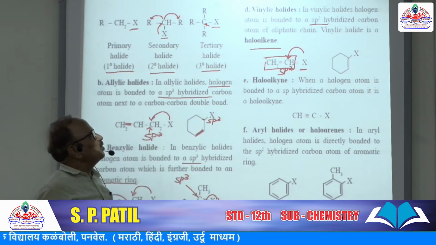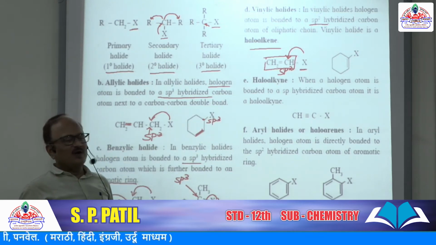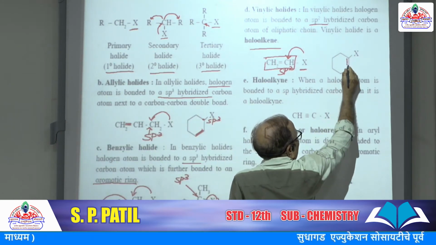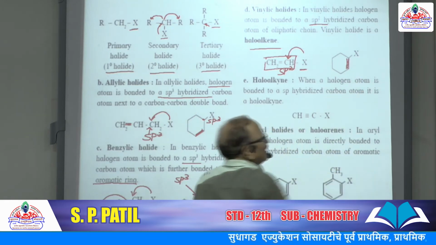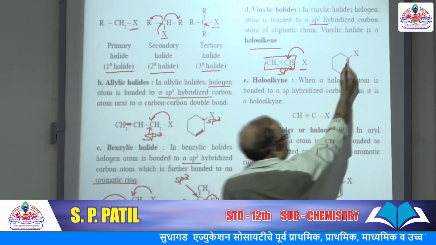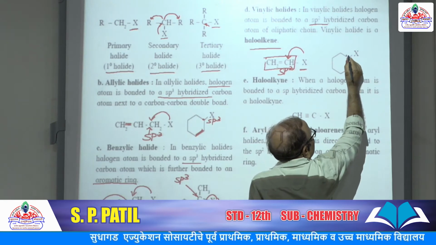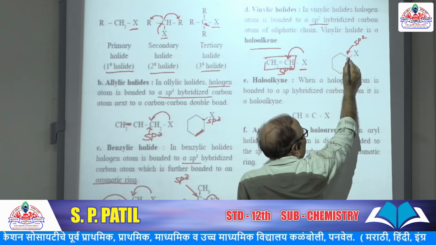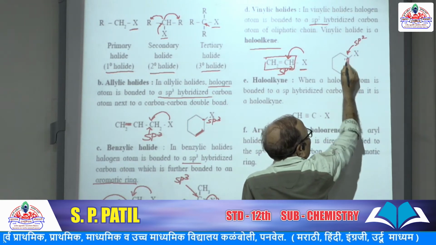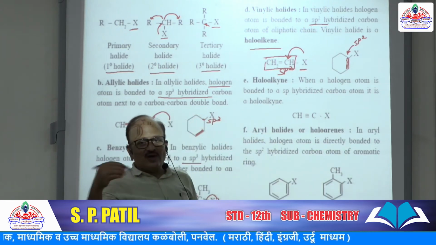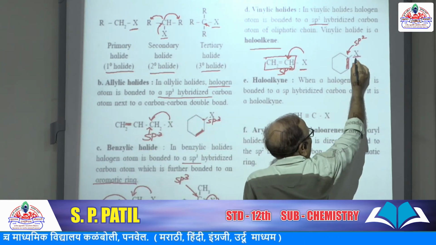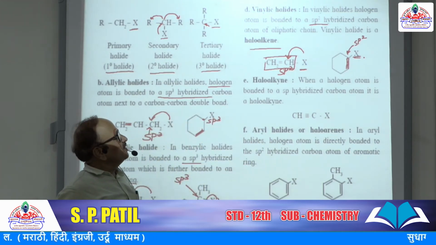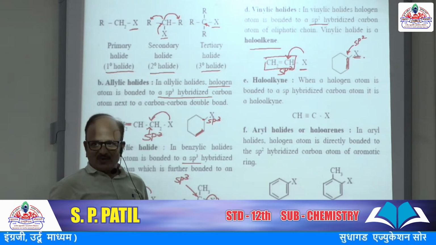So it is called haloalkene. Here, the carbon-carbon double bond in this cyclohexene, definitely this is an sp2 hybridized carbon, because that carbon contains one carbon-hydrogen single bond and a carbon-carbon double bond. Its one hydrogen is replaced by halogen. So this is vinylic halide or haloalkene.